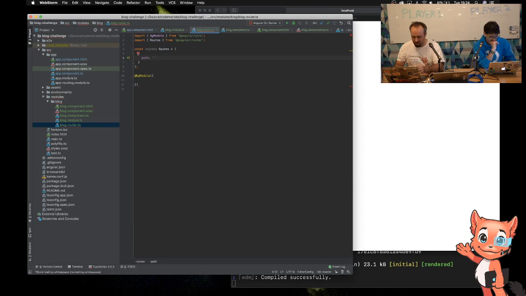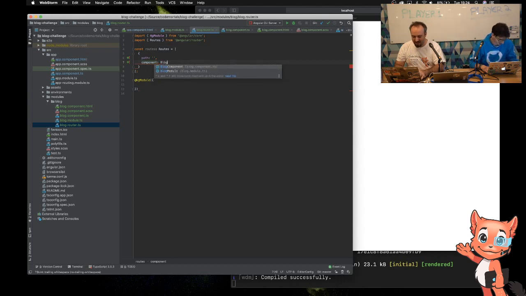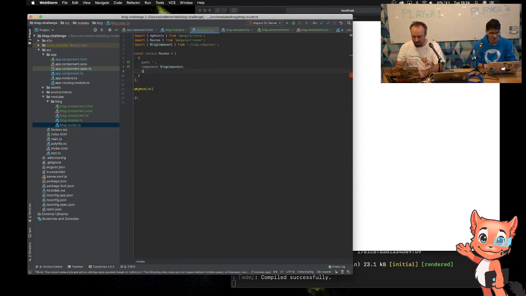Path. So we're going to start with just a blank path for this one because it's going to be my list page. Let me just finish doing the roots. I've got my roots working, so I'm really excited. Blog component is going to be the parent, and there's going to be some children in here. There'll be something like path, top level path again. We're not going to put anything in it. And there'll be a component that comes in a moment, which will probably be something like blog list component. And then we can just export that, export class, and it will be blog router.